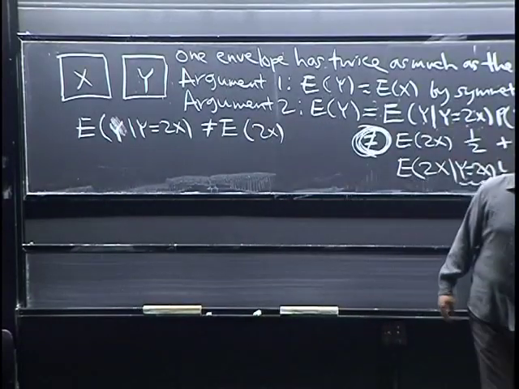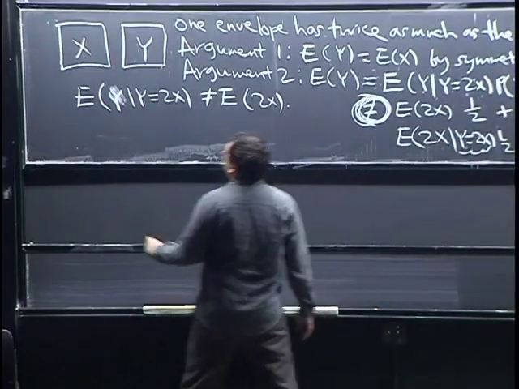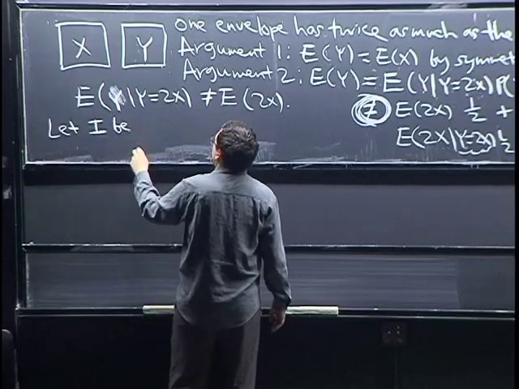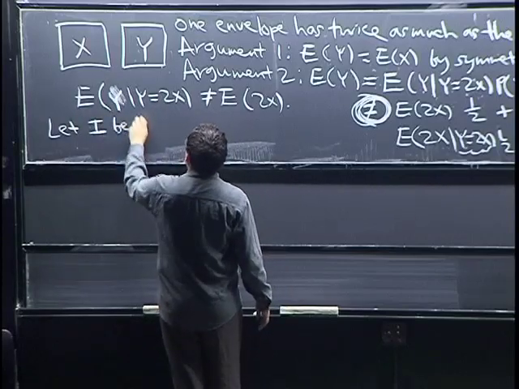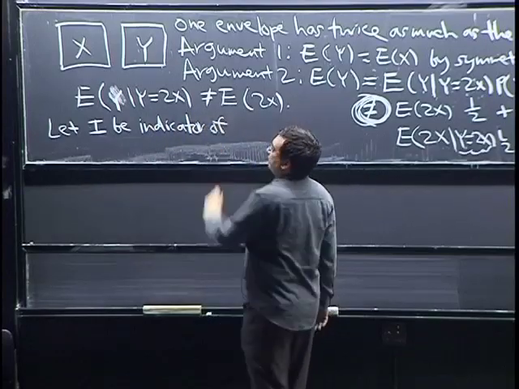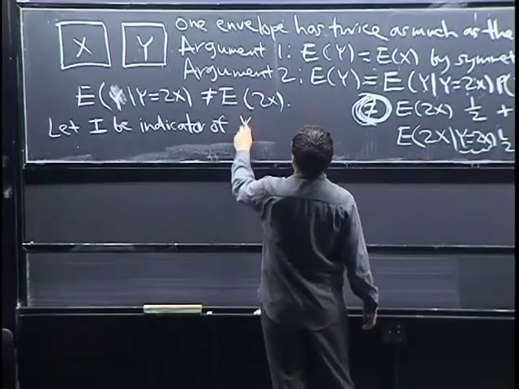What's going on there is, I like to think of this in terms of indicator random variables. So let's let I be the indicator random variable of which envelope has more money. We could say I is 1 if y equals 2x and 0 otherwise, or you could define it the other way around.